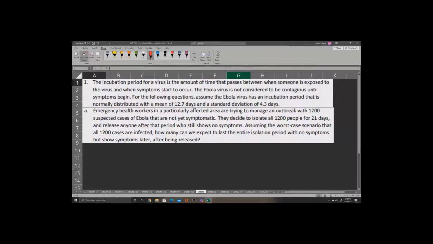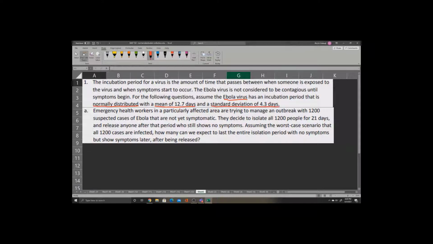This question discusses the Ebola virus. We are told the Ebola virus has an incubation period that is normally distributed. It has a mean of 12.7 days and a standard deviation of 4.3 days.